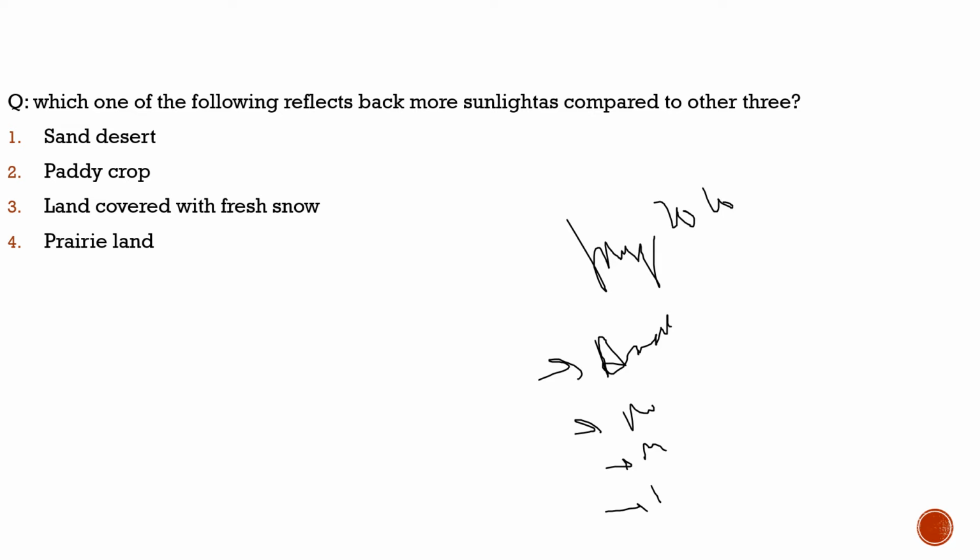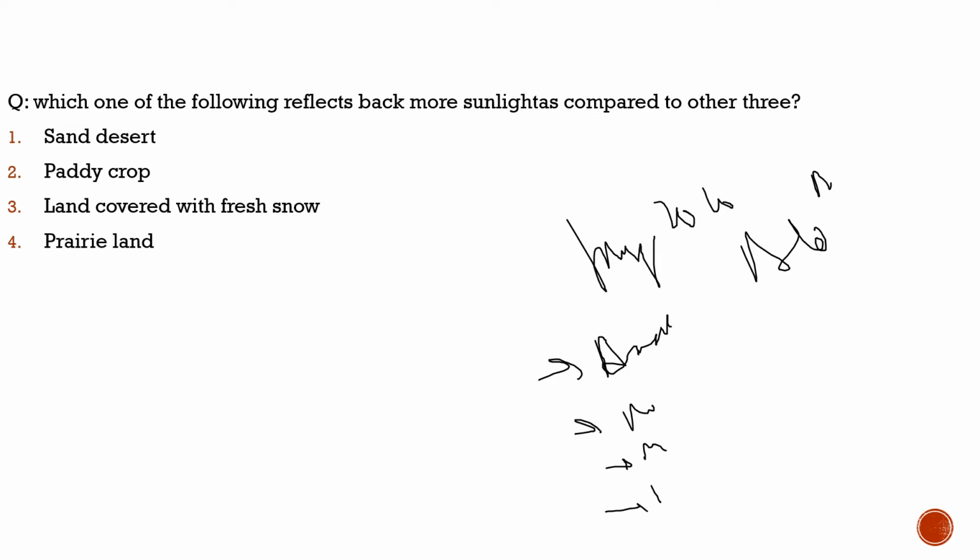For a few days we have seen a repetition of questions with respect to albedo, which the UPSC asks. So albedo is very important for UPSC. They had asked a question with respect to the albedo of the planets, and questions on what albedo actually means. Here the question is in a different taste. The question is the same but in a different language. That's why I said in the beginning that we'll try to understand the different language used by the UPSC. Sometimes they repeat the same question but the language is different. In the earlier questions they did not explain what albedo is. Here they have given the explanation of that.